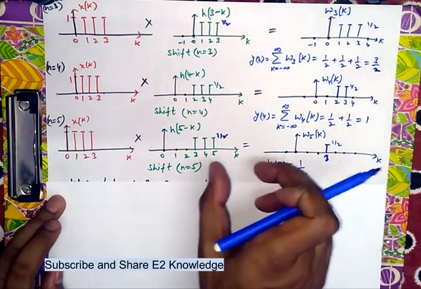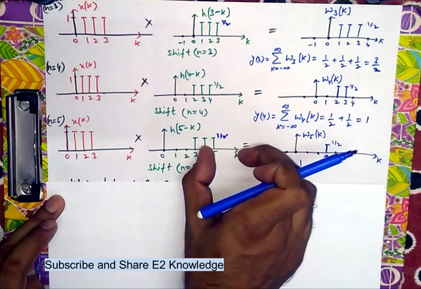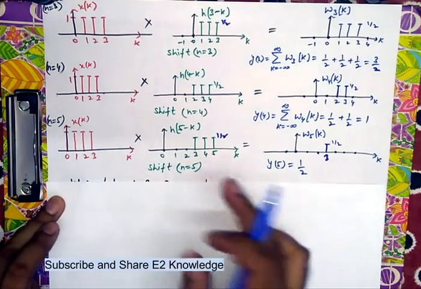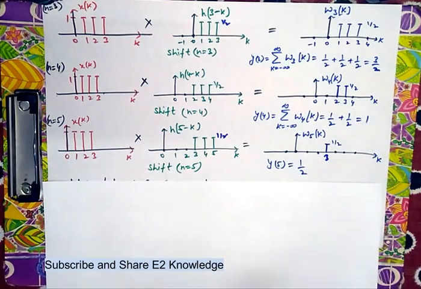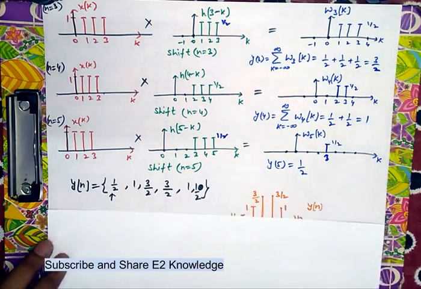And further we will shift. You can see that further we will shift h6 minus k, it becomes here. That is 4, 5, 6. At 4, 5, 6 there is no overlapping. So it is 0. All of the terms of the shift will become 0. So we need not calculate all of the terms.